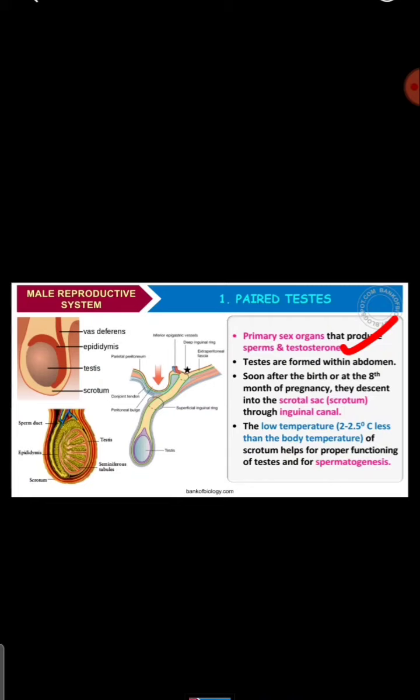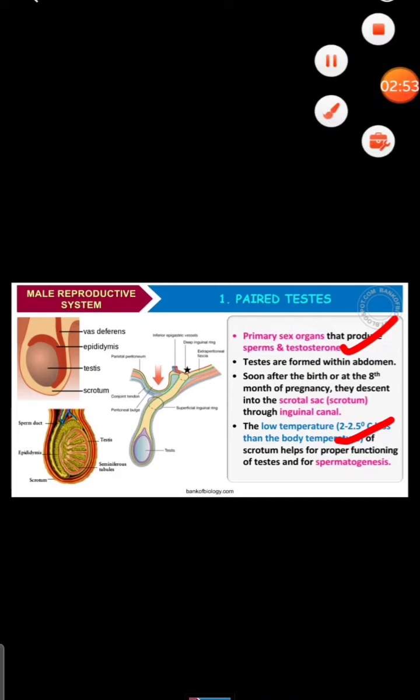Soon after birth, or by the 8th month of pregnancy, they descend into the scrotal sac or scrotum through the inguinal canal. The scrotum maintains a low temperature, about 2 to 2.5 degrees Celsius lower.